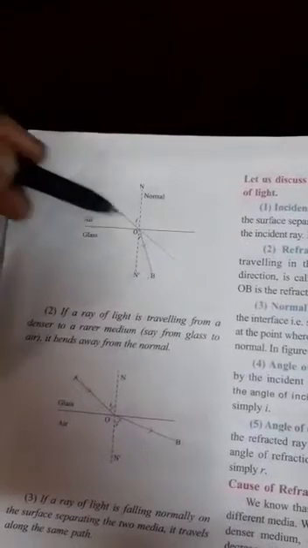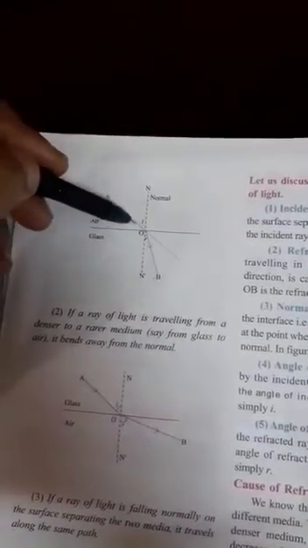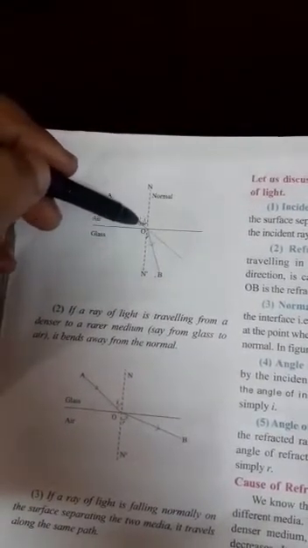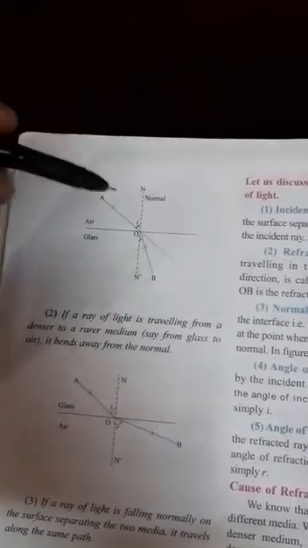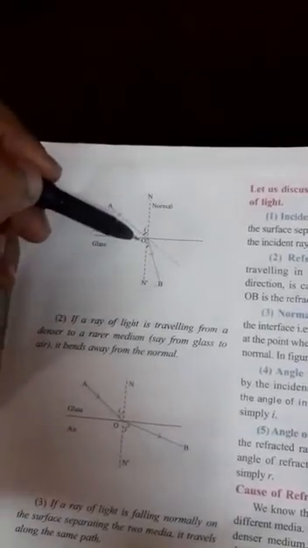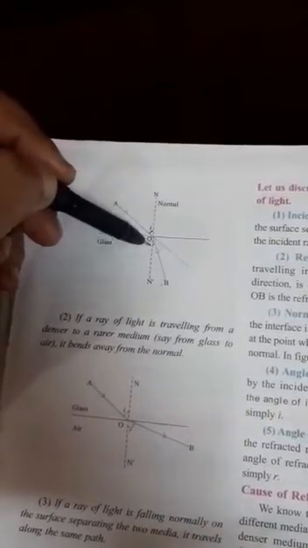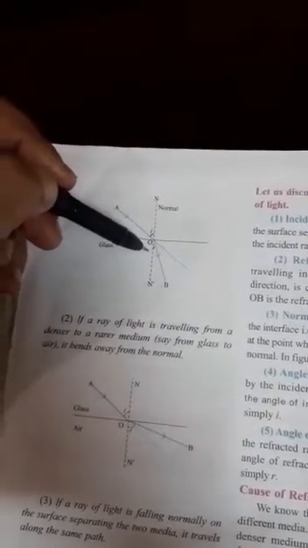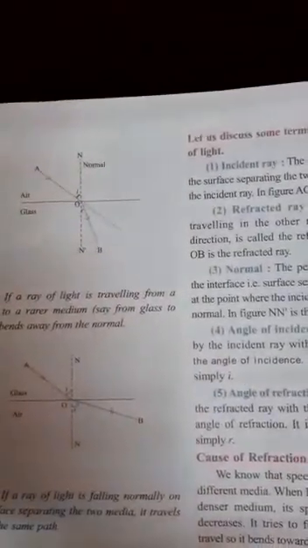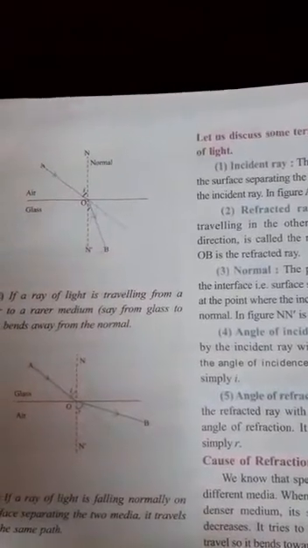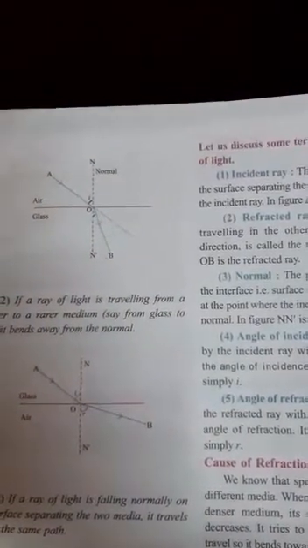Okay, and then angle of incidence. The angle made by the incident ray with the normal is the incident angle. The angle made by the refracted ray with the normal is called the angle of refraction. So angle i represents the angle of incidence and angle r represents the angle of refraction.